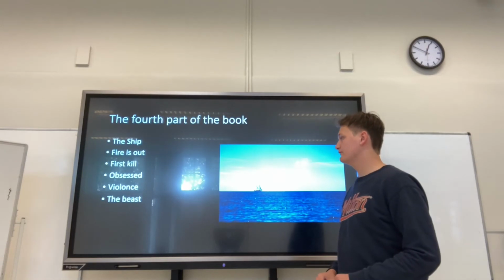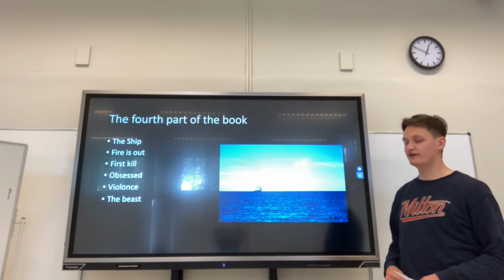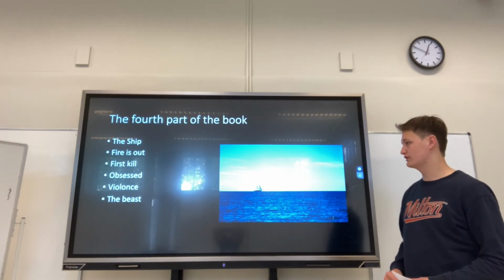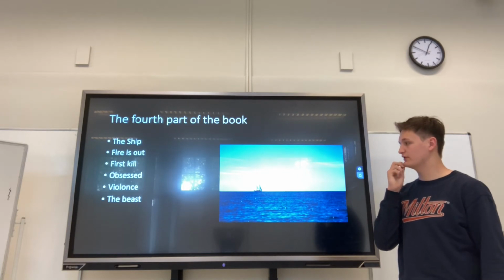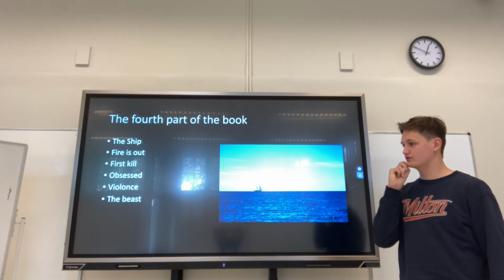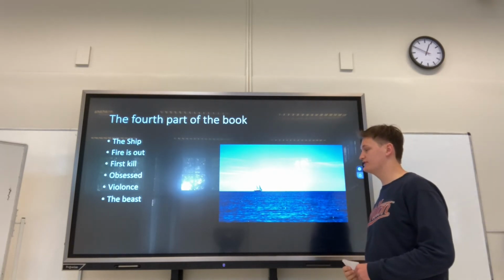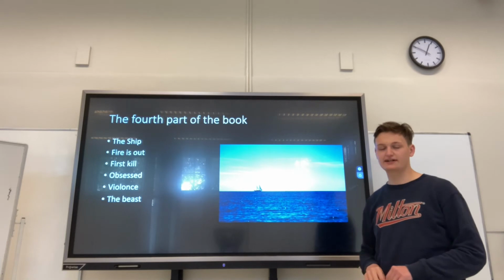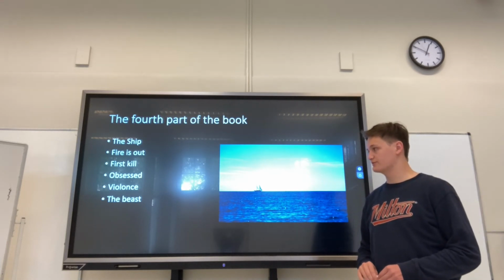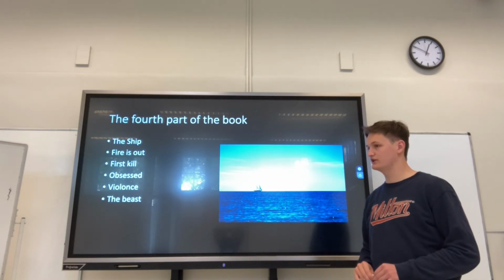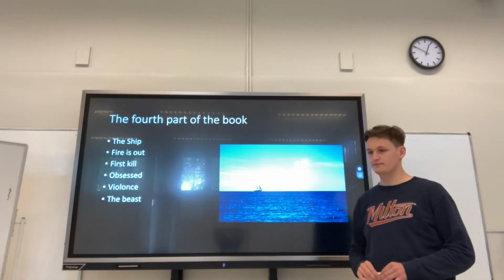Later on in the fourth part, Ralph and Piggy spot a ship on the horizon, and they go back to see if the fire is still going, but to their disbelief it's gone out. This makes Ralph really angry with the hunters, because they're supposed to keep the fire on. Not long after, the hunters come back with their first kill, and they seem to be really obsessed with it, especially their leader Jack. He wants to go after more animals and hunt more, which makes Ralph really mad, and eventually Jack hits Piggy right in the face, breaking his glasses.